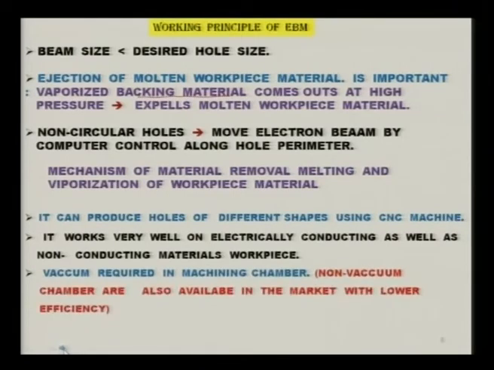But there are certain constraints as far as workpiece material is concerned, which I will show you later on. Vacuum is required in the machine chamber. Non-vacuum chambers are also available in the market with lower efficiency. It is to be noted that the efficiency and productivity of non-vacuum machining chambers is lower compared to vacuum machining chambers. However, the vacuum machining chambers are more expensive.